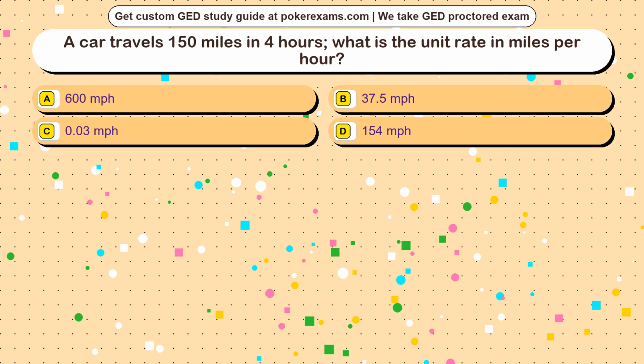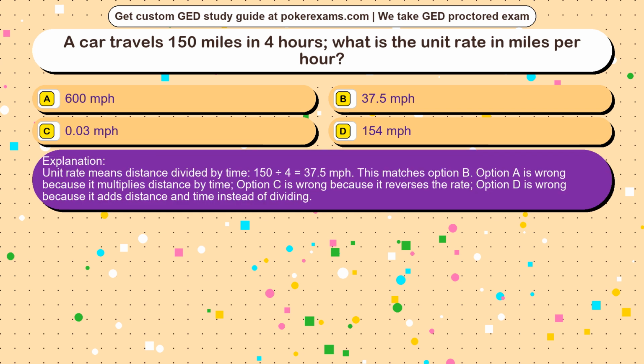The correct answer is option. The selected answer fits because 100 centimeters equal 1 meter, so 240 divided by 100 equals 2.4 m. 0.24 m is wrong because it divides by 1000 instead of 100, and 24,000 m is wrong because it multiplies instead of converting to a larger unit. 24 m is wrong because it divides by 10 instead of 100.